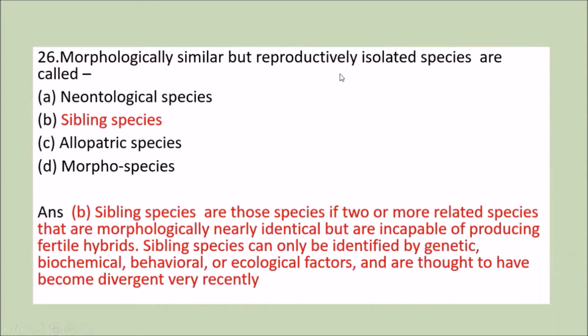Morphologically similar but reproductively isolated species are called neotological species, sibling species, allopatric species, morphospecies. We know that sibling species are those species of two or more related species that are morphologically nearly identical, but they are incapable of producing fertile hybrids. These sibling species can be identified by genetic, biochemical, behavioral, or ecological factors, and they are thought to have become divergent very recently. So this sibling species is the correct answer.